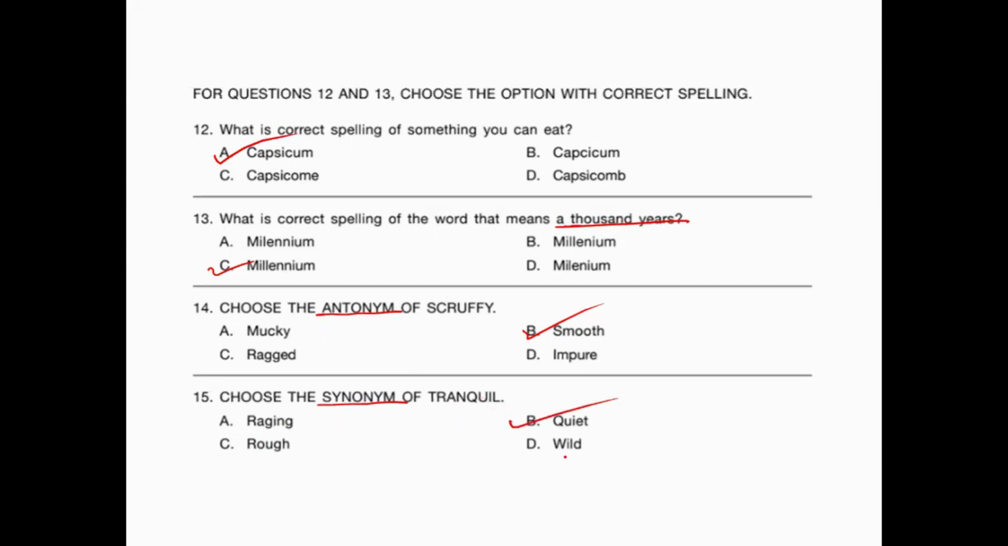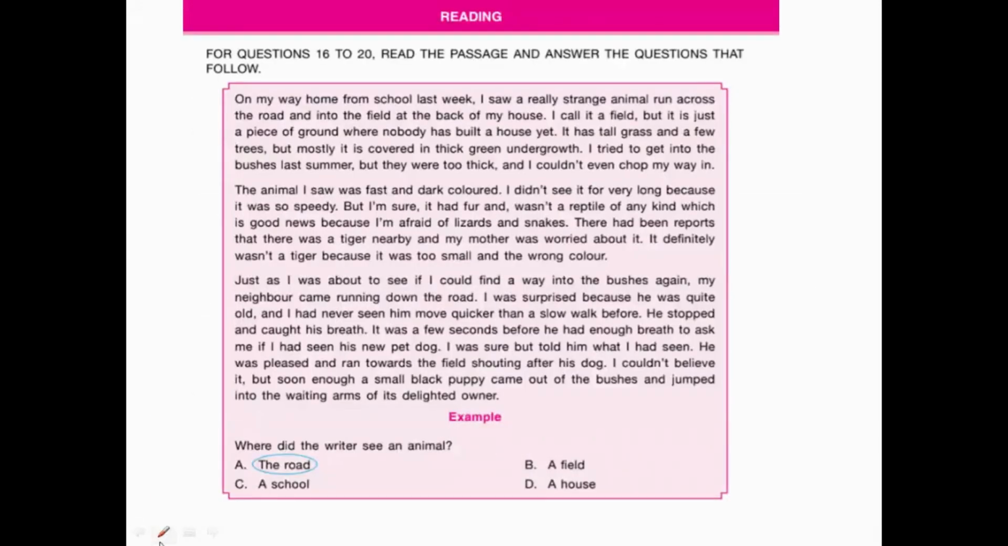Okay. It can't be rough. It can't be wild. Okay. Now the second section has started. Okay, it's about reading the given passage or story and you have to answer the given questions.